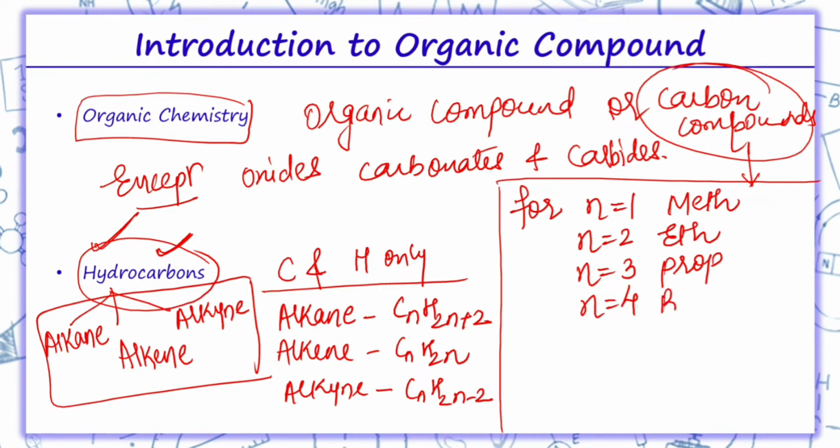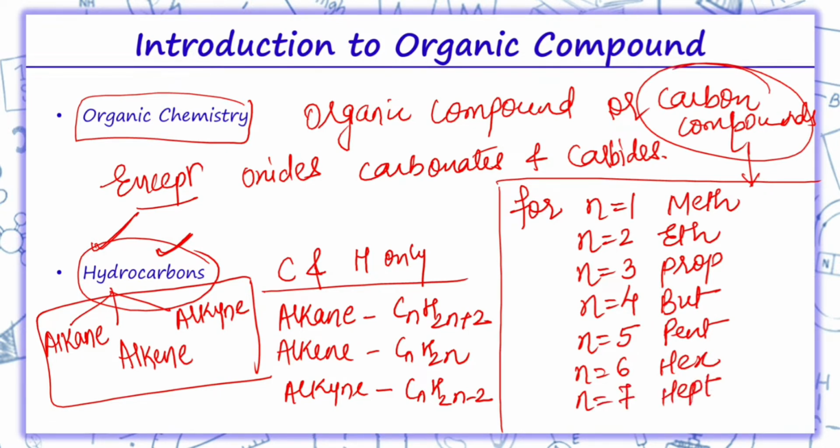N equals 4, but. N equals 5, pent. N equals 6, hex. N equals 7, hept. Similarly, n equals 8, oct. N equals 9, non. N equals 10, dec.